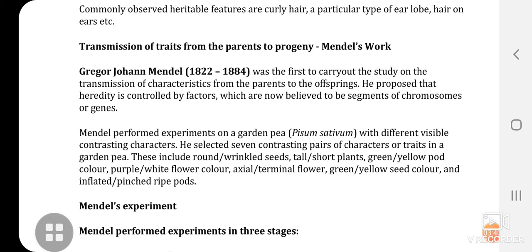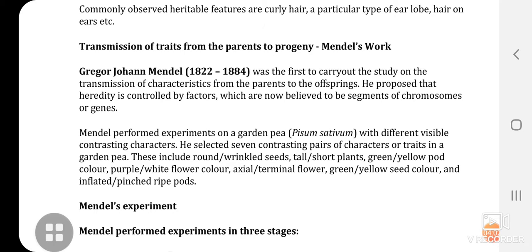So, at the time of Mendel, the word gene was not there, so he used the term factors. While describing his experiments, Mendel used the word factors. The word gene or chromosome came afterwards, very late.